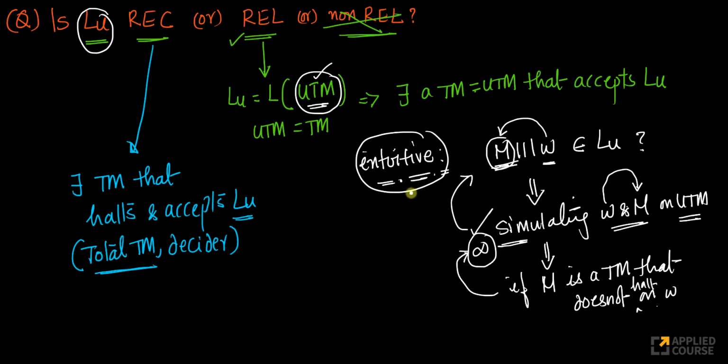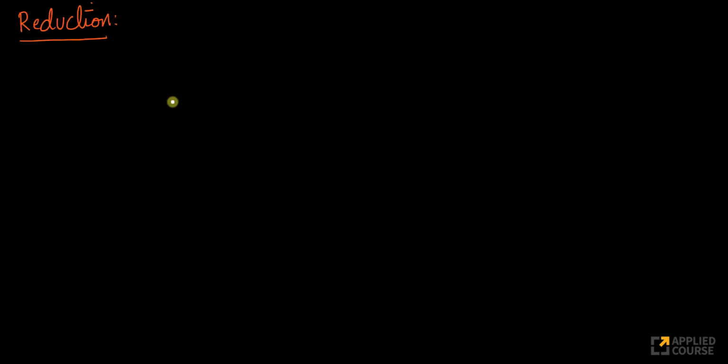Okay, so let's formally prove that there doesn't exist a total Turing machine, or a Turing machine that halts, that accepts LU. For that, there is a strategy called reductions. Please remember that this is one of the most innovative and most useful ideas in the whole of computer science.